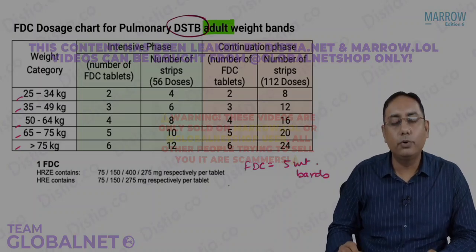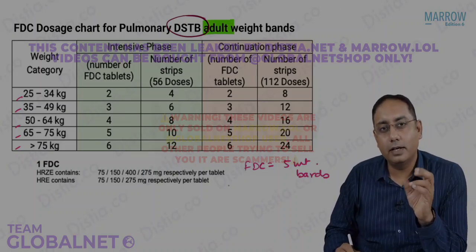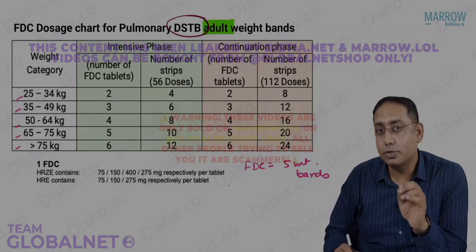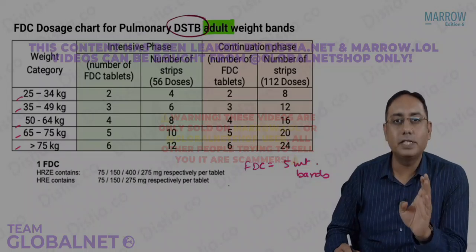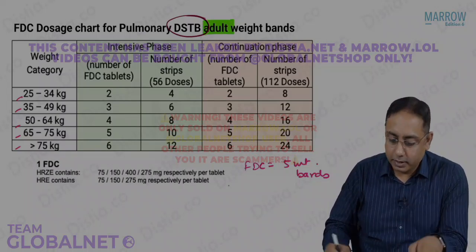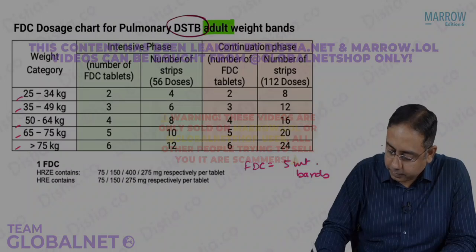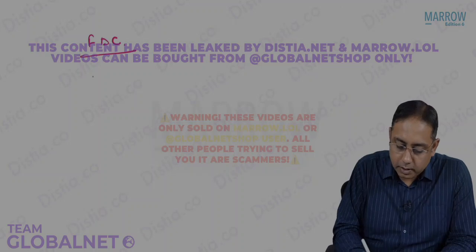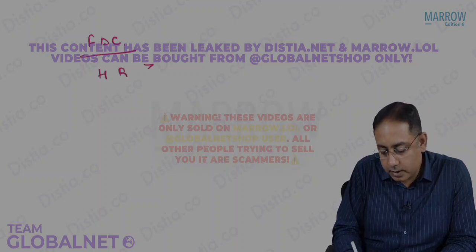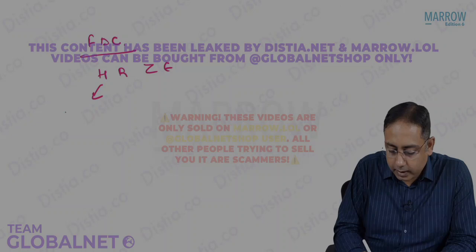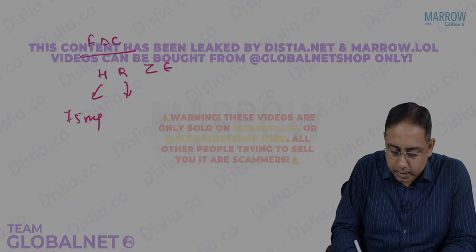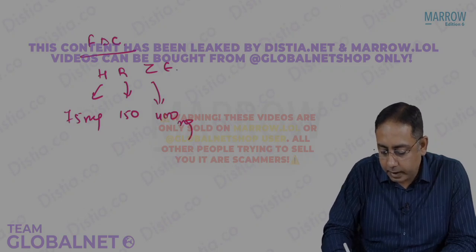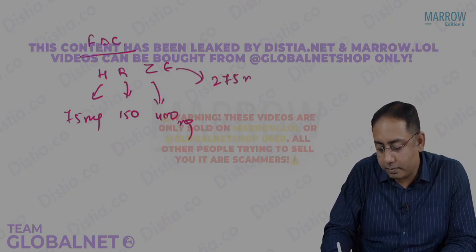Second point for you to note: what is the meaning of FDC? FDC stands for fixed dose combination. The fixed dose combination we could give for H, R, Z, and E. H is given at 75 milligrams, R is 150, Z is 400 milligrams, and ethambutol is 275 milligrams.